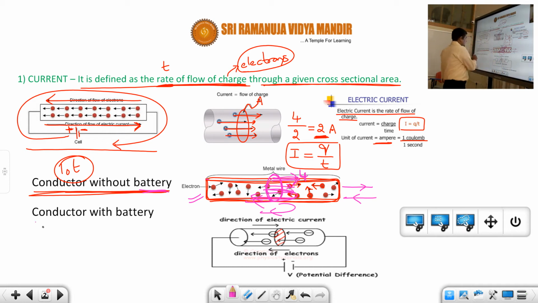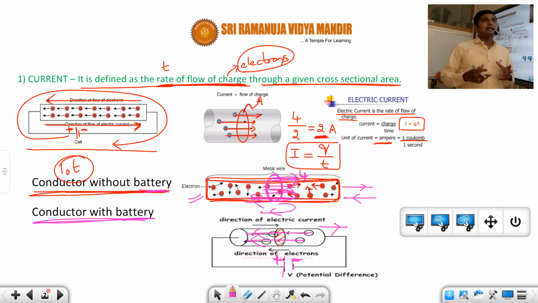But whenever we connect a battery or a cell to a conductor, what will happen? There is a battery here. This is the positive charge and this is the negative charge. The positive side is at higher potential and the negative side is at lower potential. Because of this potential difference, the electrons would flow, and the direction of current is opposite to the direction of electron flow. So only when we connect a cell to a conductor can we say that the current is flowing.